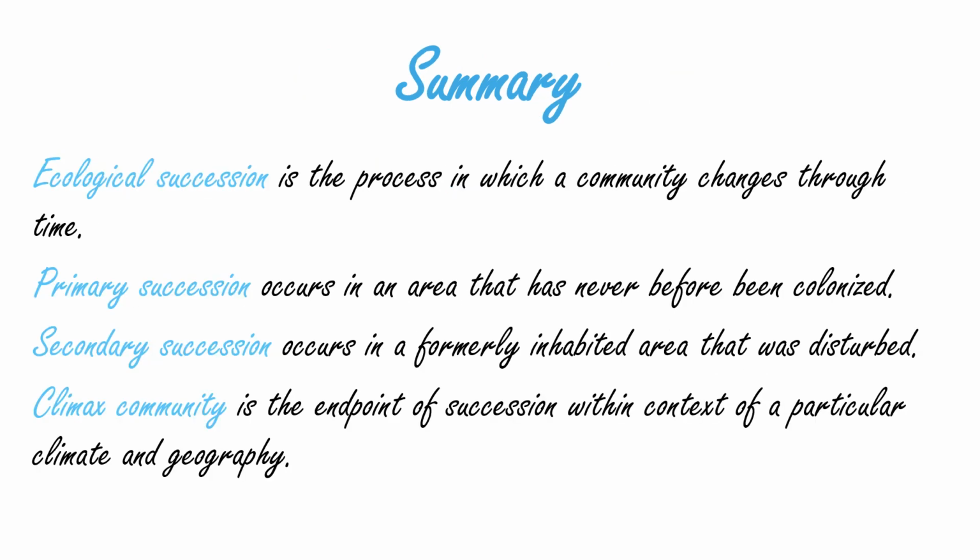So, what we have learned in this video is that ecological succession is a process in which a community changes through time, which is further divided into primary and secondary succession. Primary succession occurs in an area that has never been colonized before, whereas secondary succession occurs in a formerly inhabited area that was disturbed, like by forest fire or flood, whereas the climax community is the end point of succession within the context of a particular climate and geography.